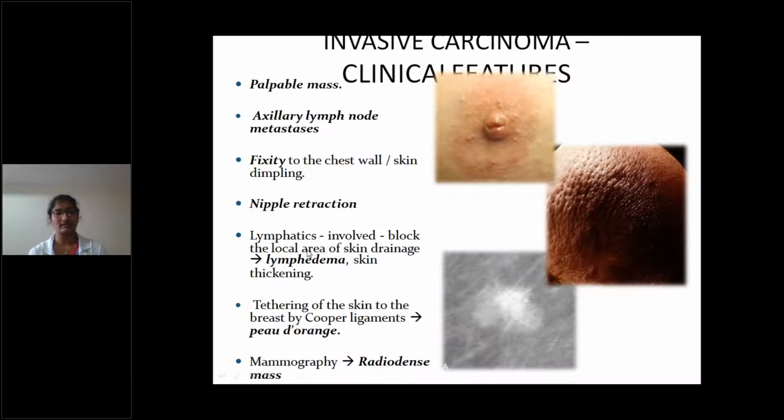When the lymphatics are involved, they block the local area of skin drainage, leading to lymphedema and skin thickening, and tethering of the skin to the breast by Cooper's ligaments. This leads to a peau d'orange appearance of the skin over the breast. In mammography, a radiodense mass is seen. These are the clinical features.